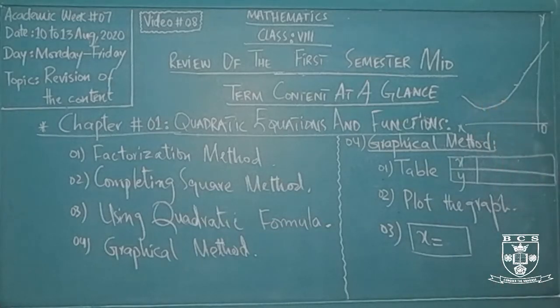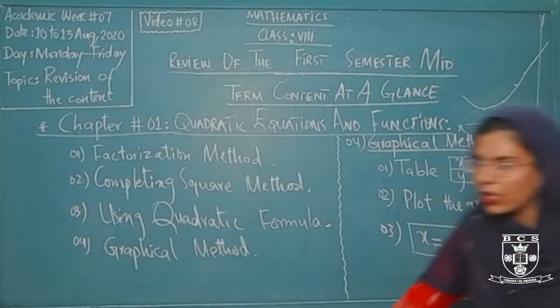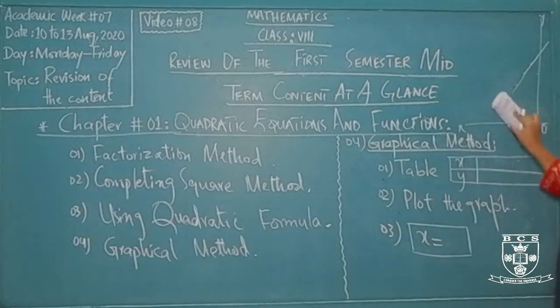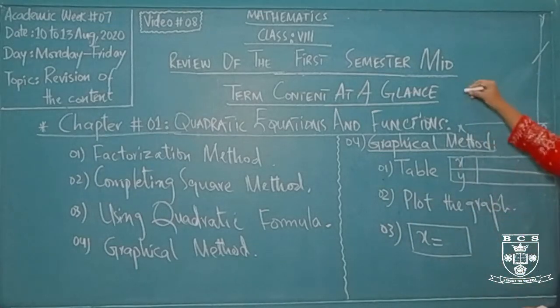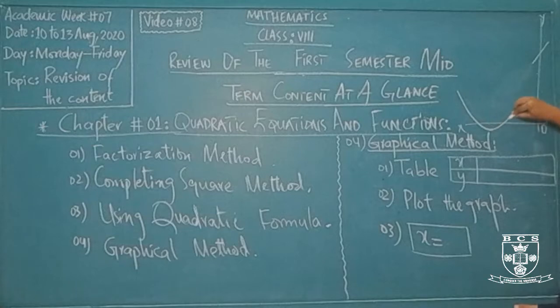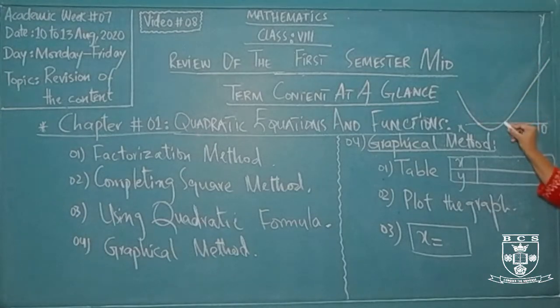If this curve is above your x-axis as shown in this diagram, then your value for x is considered as 0 or undefined, you may say this. And if this curve is touching your x-axis at two different points, for example just like this, then this curve is representing your value of x for two different values, the first value and the second value.